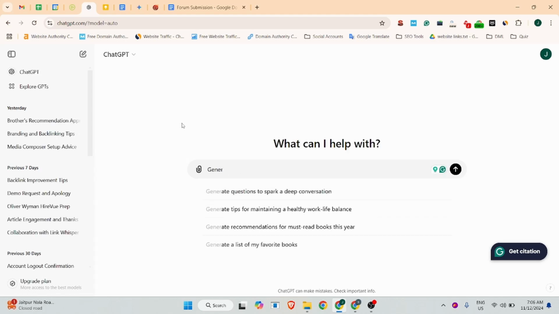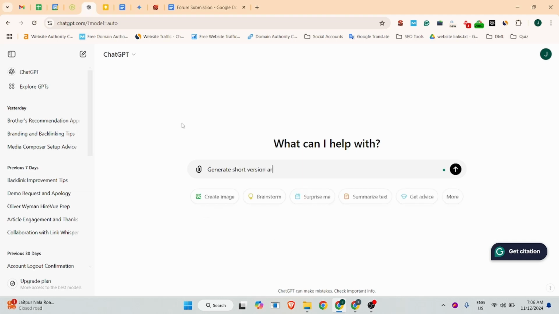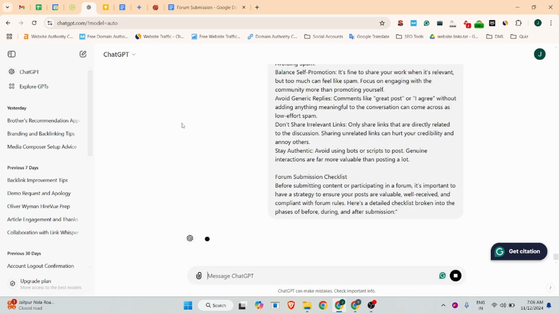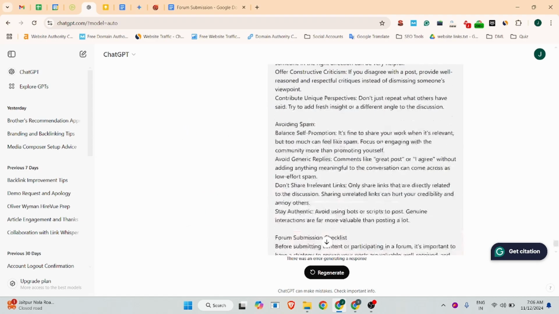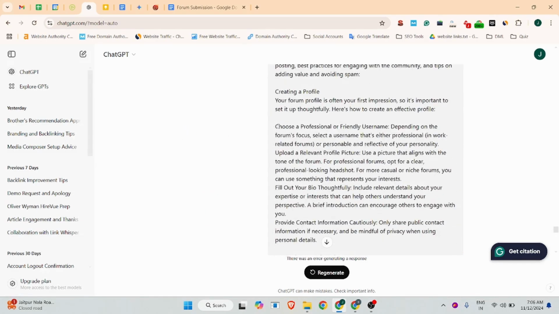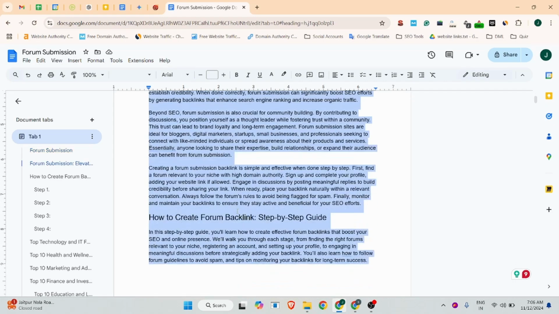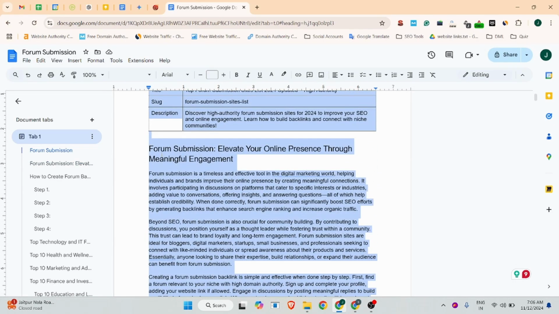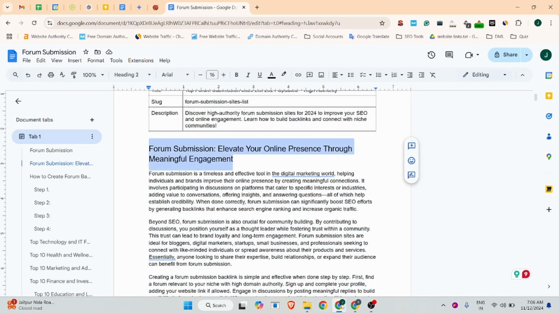Generate short version article for this. ChatGPT is not working, so just for your reference, let me use the fresh content.